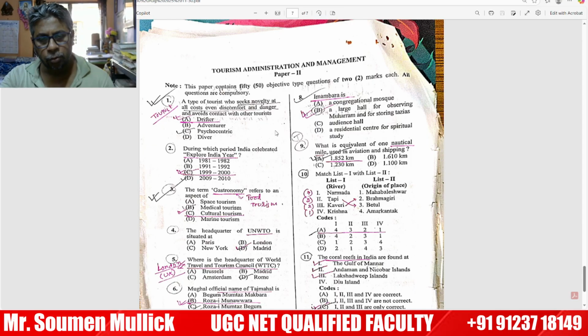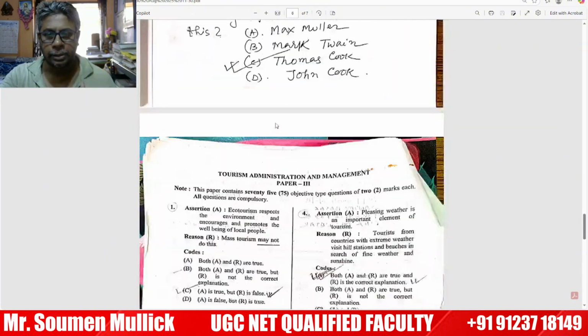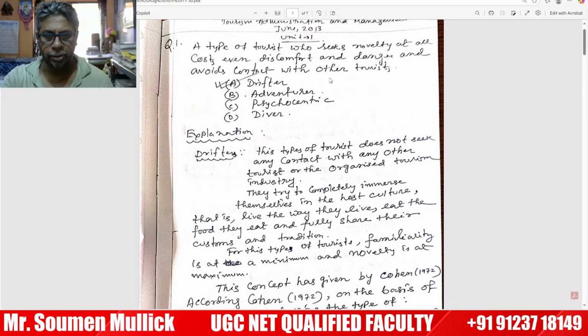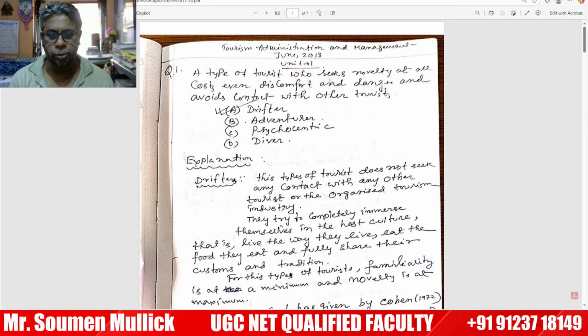Now, what would be our strategy? Why is it drifter, and what do you mean by drifter? And which model is this topic related with? We have to know how this topic is related with the model or application of tourism.